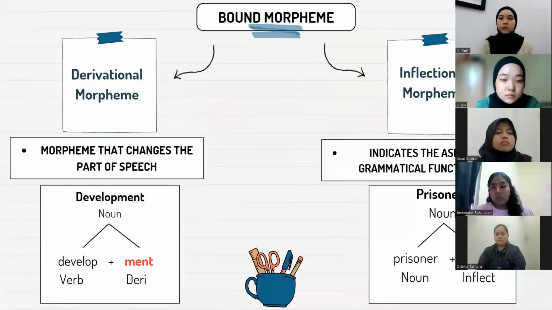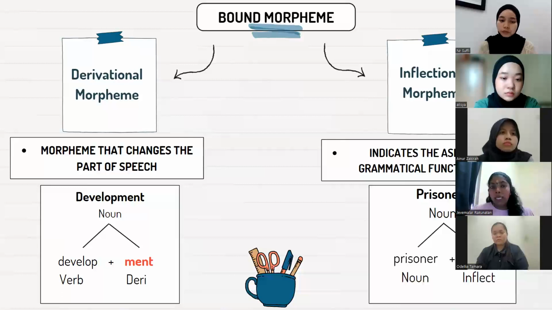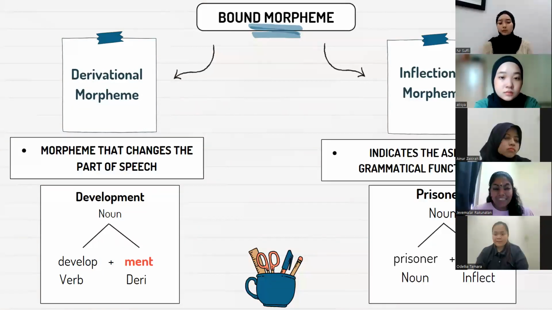Moving on to the next slide, I will talk about the bound morpheme. It is also divided into two types. The first one is derivational morpheme, which is a morpheme that changes the part of speech. For example, the word develop. Develop is a verb. When it is combined with the derivational morpheme ment, it creates the word development, which is a noun. So basically, there is a class change from the verb to the noun.